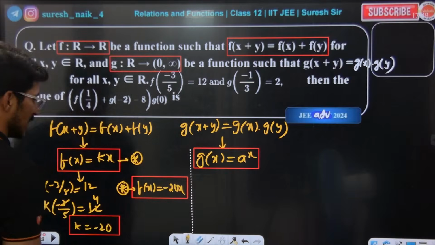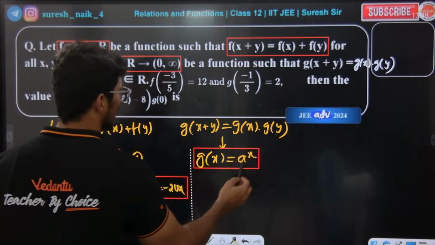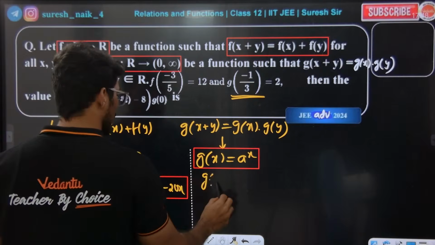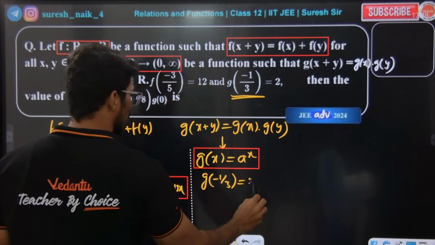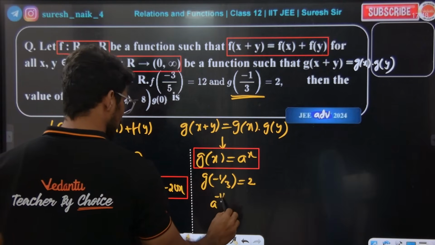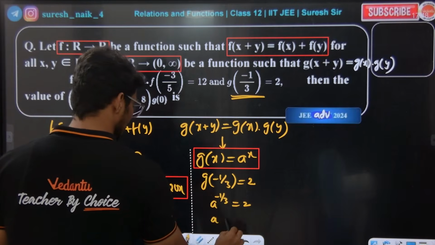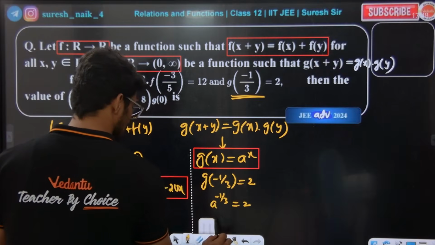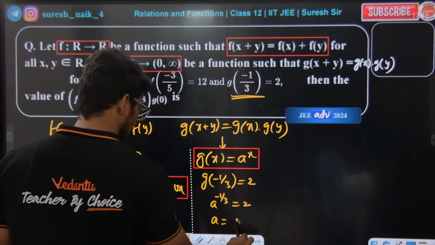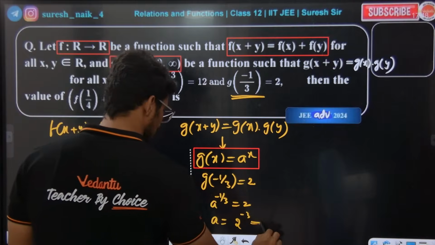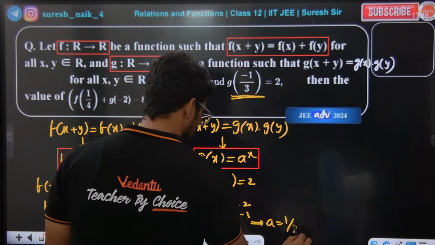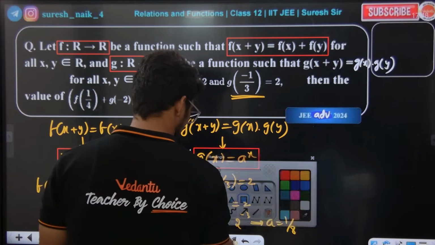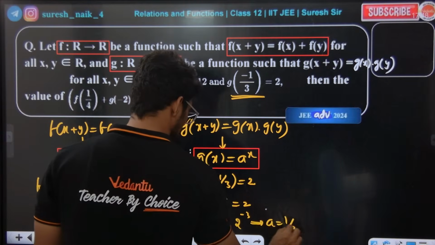Okay guys, so f of x is done. Now g of x, what have they given? To find the a value they have given this. So g of minus 1 by 3 is equal to 2, given. So a power of minus 1 by 3 is equal to 2. Then the a value is 2 power of minus 3 by 1, so 2 power of minus 3. So the a value is equal to 1 by 8. Please check, 1 by 8 only.